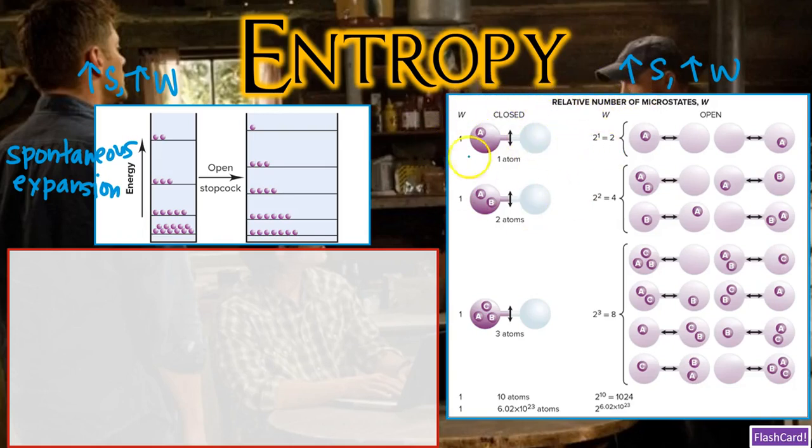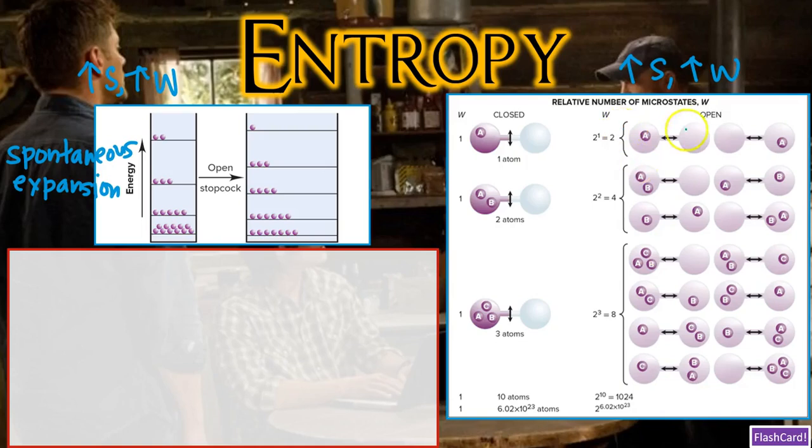So we have a 2-flask system here. One side of the flask, as we saw before, is going to have a certain amount of particles. For example, our particles are going to be atoms in this example. And then another portion of the flask is going to be evacuated. Of course, we have a stopcock represented in the middle. When that stopcock opens, we're going to have an increase in volume, an increase in translational kinetic energy levels, and then, of course, an increase in microstates.